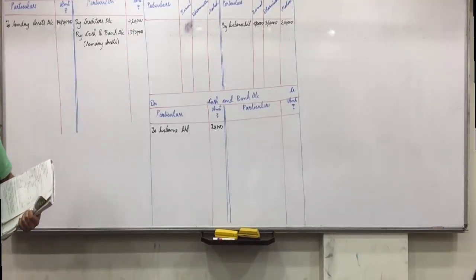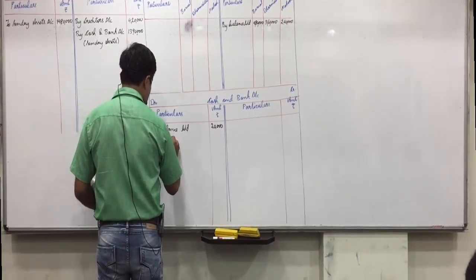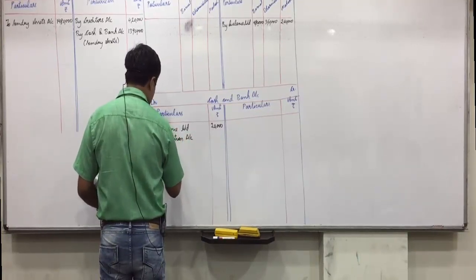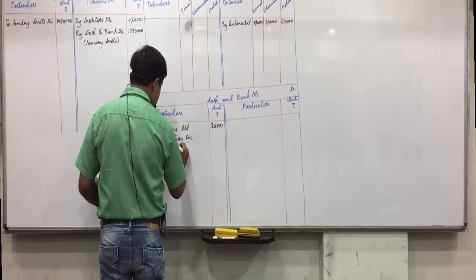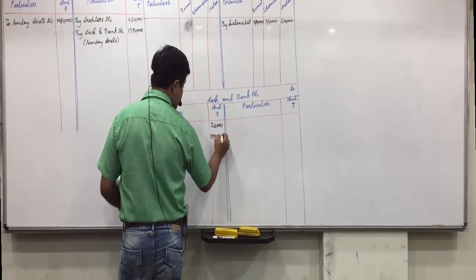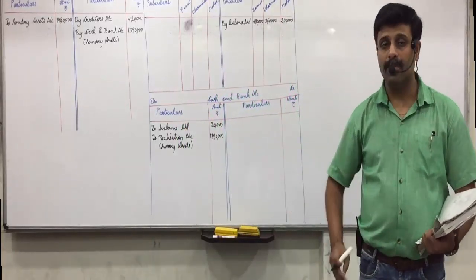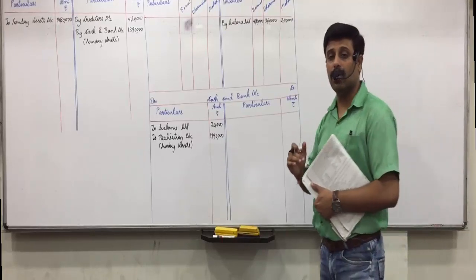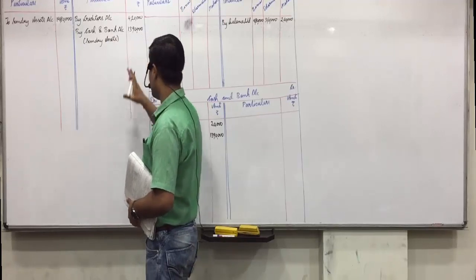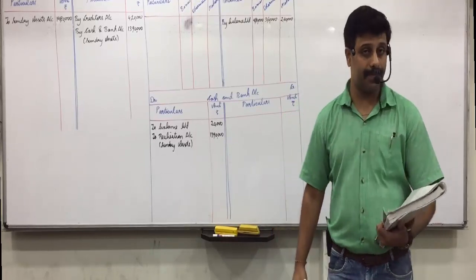Got it, everyone? Opposite side in cash and bank account to realization account, in bracket sundry assets, 13,90,000. Right, everyone? Okay, so sale of assets, cash and bank account debit to realization. To realization, so realization credit side by cash and bank, and cash and bank account debit, so cash and bank debit side to realization. Any confusion in this?